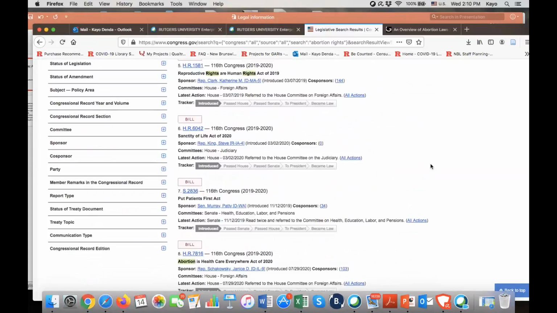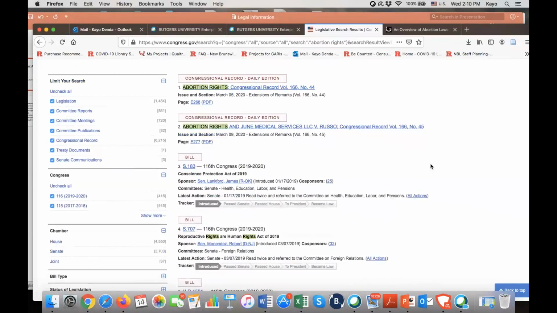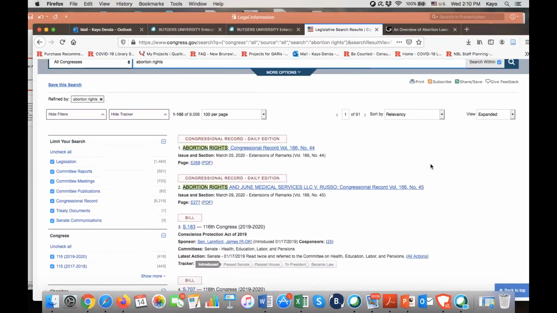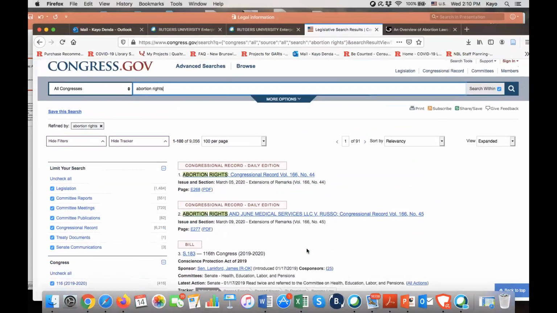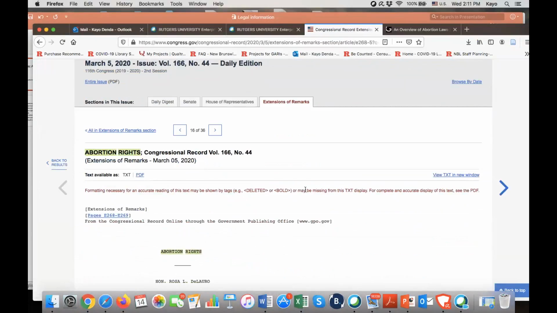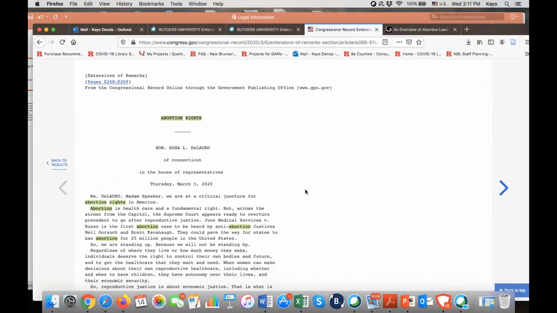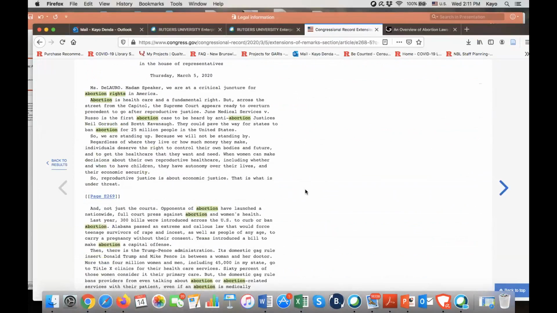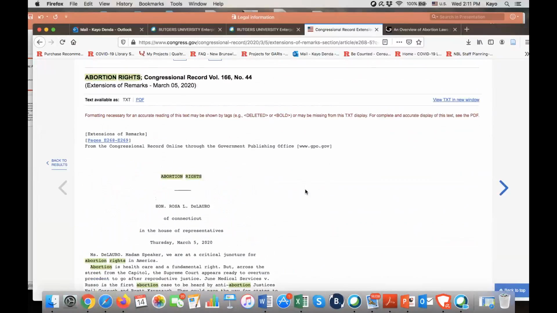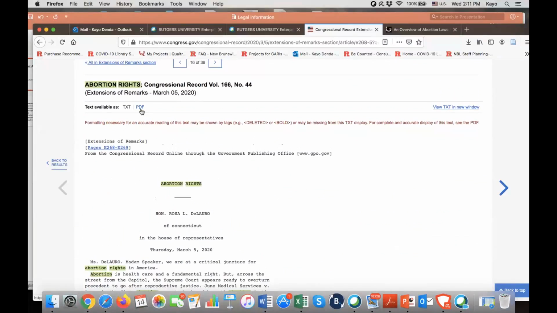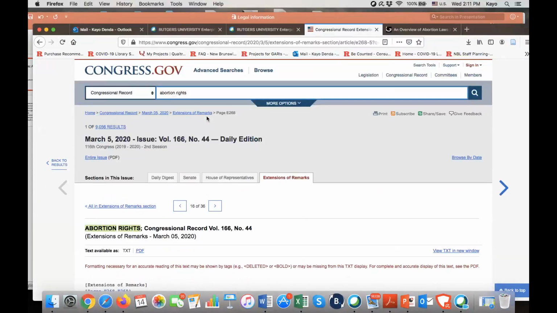Since it's an official database of the Congress, it will have all the information that tracks the activities of the Congress in this country. So let's see, this is a Congressional Record, daily edition. So it's more like information on what actually becomes published. And then there is a PDF available here if you wish. So this URL here is congress.gov.